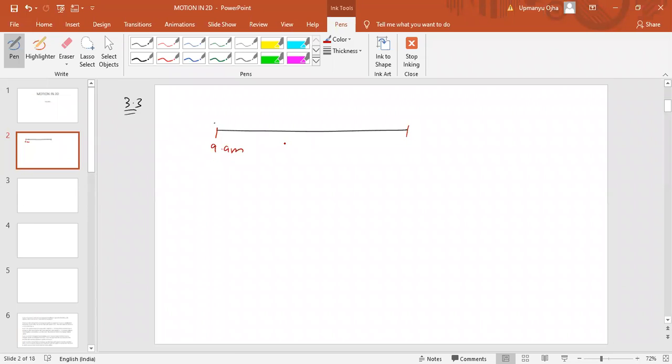So this is the home and the office. The distance between them is 2.5 kilometers, and she stays in the office up to 5 p.m. She goes from home to office at a speed of 5 km per hour and comes back at a speed of 25 km per hour. You have to plot the displacement versus time graph for this.